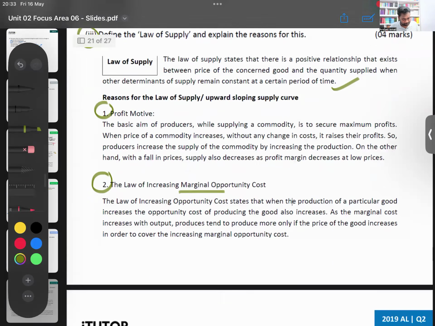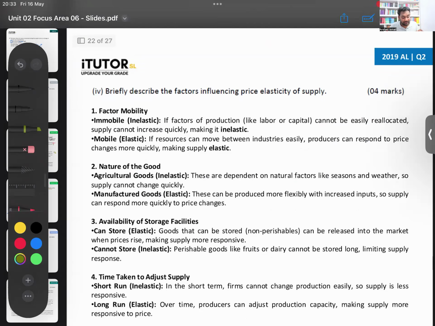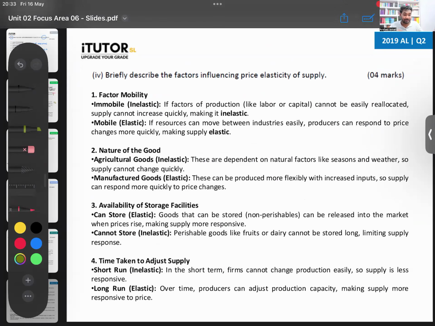Then the next one. Okay, this one. Briefly describe the factors. How marks will get, maybe 1 mark for law of supply, and they'll give you like 1.5 marks each for the reasons. Yeah, maybe something like that. Or maybe 2 marks for law of supply, 1 mark for the reasons. So we don't know, we try for the higher mark.